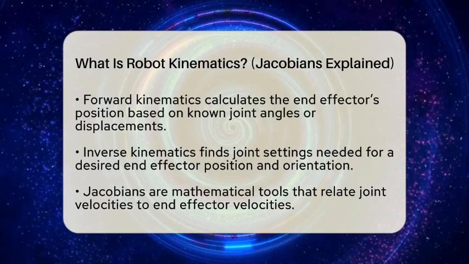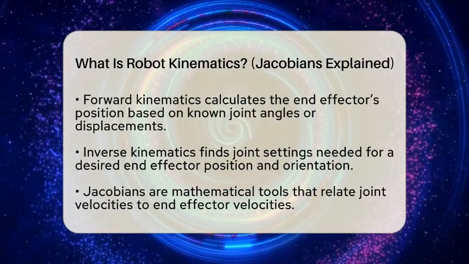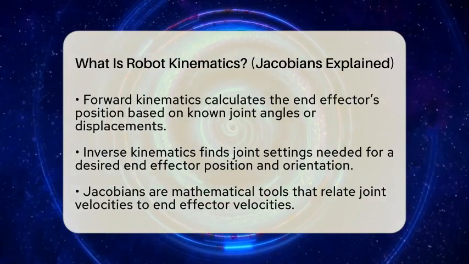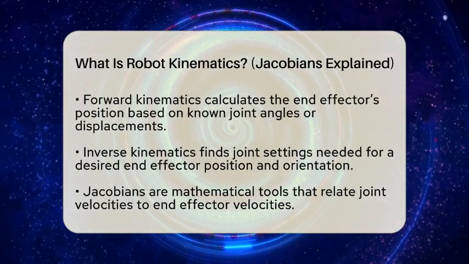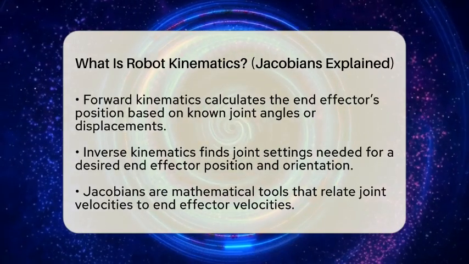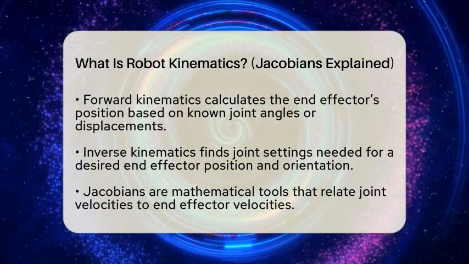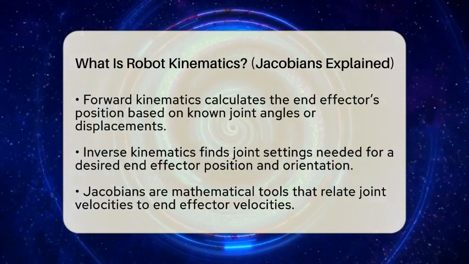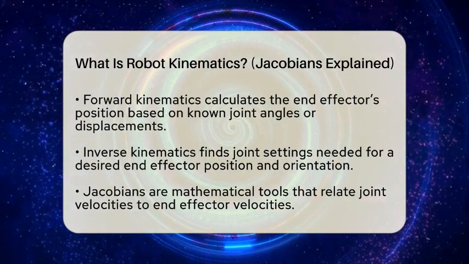The second method is inverse kinematics. Here, you start with a desired position and orientation for the end effector and work backwards to find the joint settings needed. This is more complex because it involves solving equations that may have multiple solutions or sometimes none at all. It's essential for controlling robots to perform specific tasks accurately, like reaching a particular point or following a path.